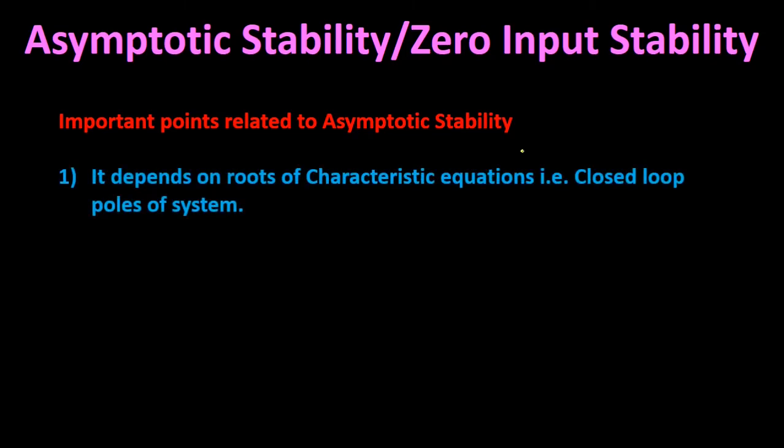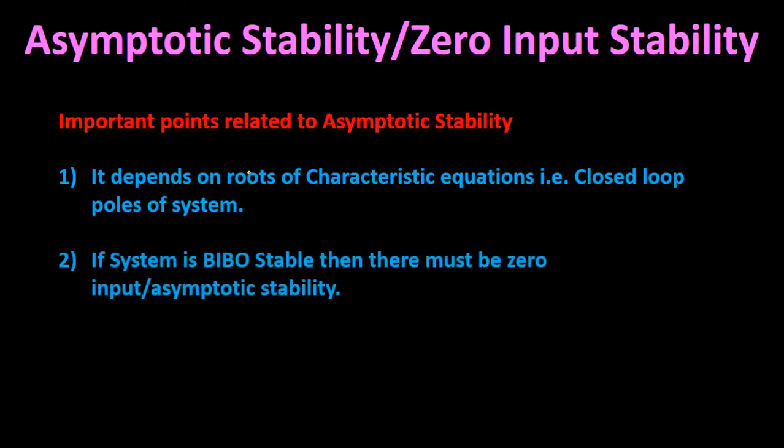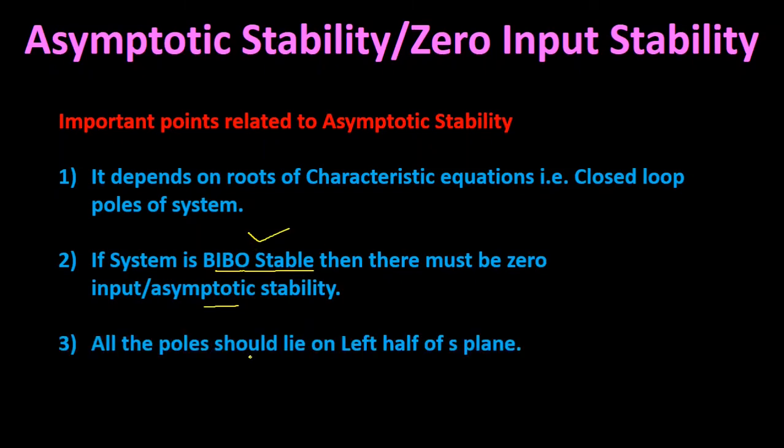Now let us discuss some important points related to asymptotic stability. First point: it depends on the roots of the characteristic equation, that is, the closed loop poles of the system. Second point: if the system is bounded input bounded output stable, then there must be zero input stability or asymptotic stability. That means to achieve asymptotic stability, the system should be BIBO stable. Third, all the poles of the transfer function should lie in the left half of the S-plane only. Then only the system will be asymptotically stable.